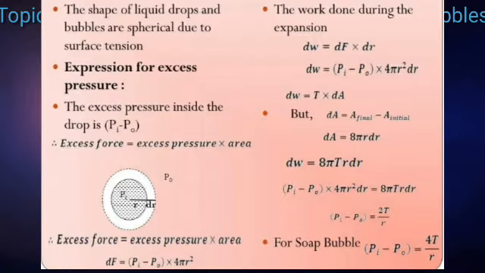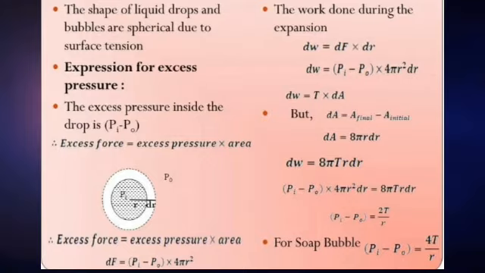The increase in surface area of the drop, dA equal to A2 minus A1, will be equal to 8 pi r delta r. Work done to increase the surface area by 8 pi r delta r is extra surface energy. Therefore, dW is equal to T dA, equal to T into 8 pi r delta r.